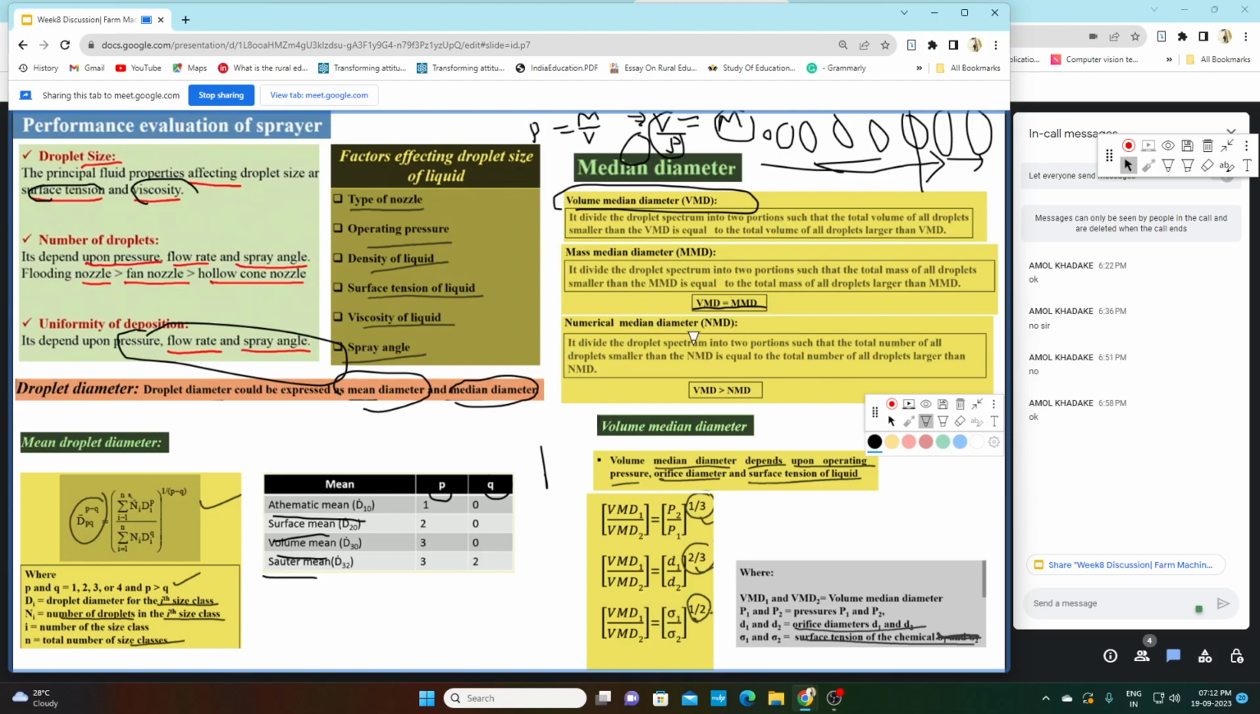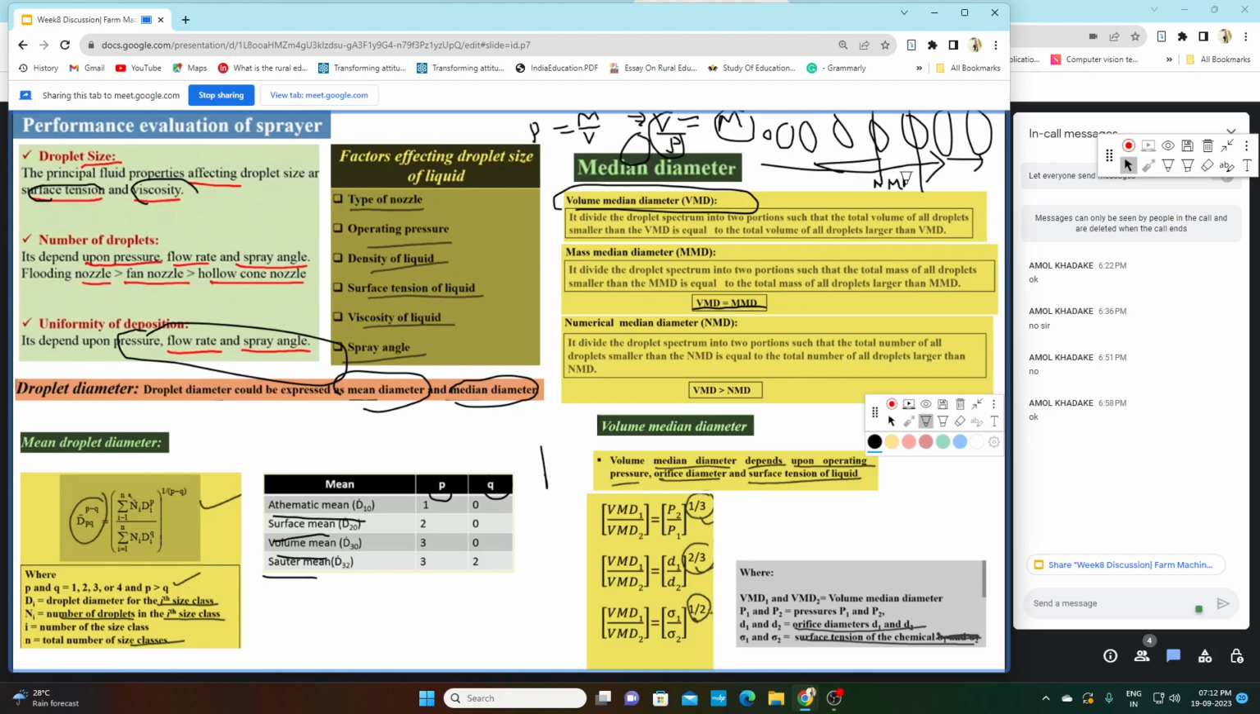Third is numerical median diameter. Numerical median diameter means it divides the droplets into two portions such that the number of droplets smaller than NMD is equal to the number of droplets larger than NMD. Means it is the middle droplet, such that the number of droplets before NMD will be equal to the number of droplets after NMD. So that is numerical median diameter.